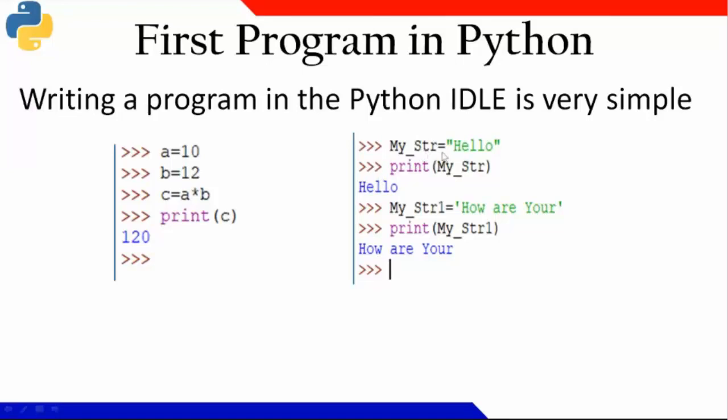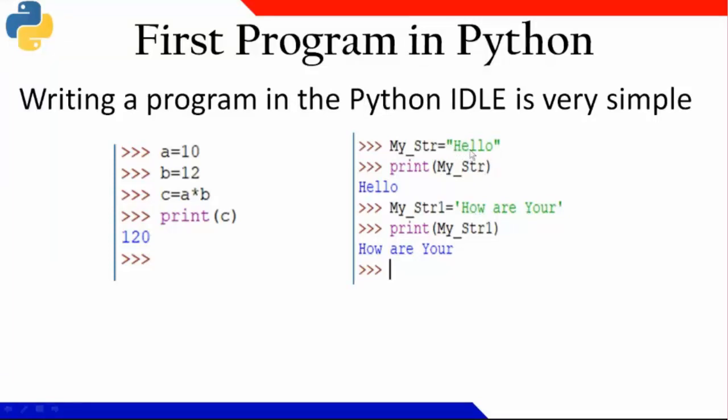If I have a string hello and I'm printing it, hello will be printed. Under Python there is one more beautiful thing: a string you can write either with double quote or with single quote, but it is the same thing. It will be treated as a string.